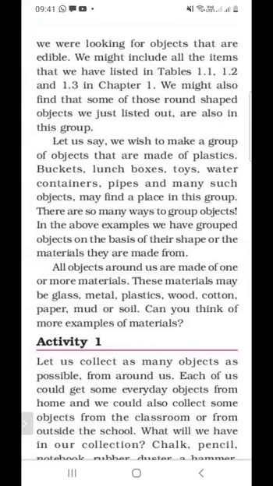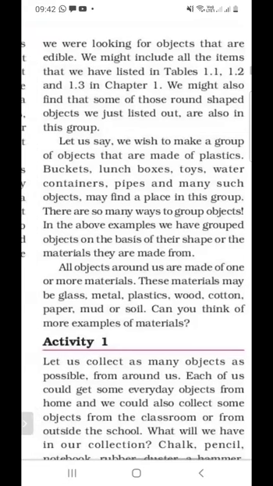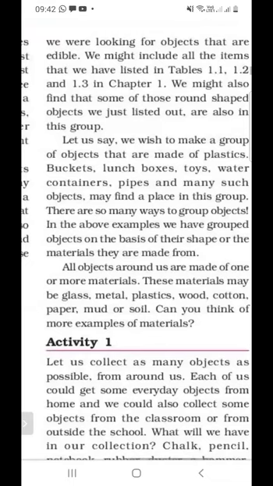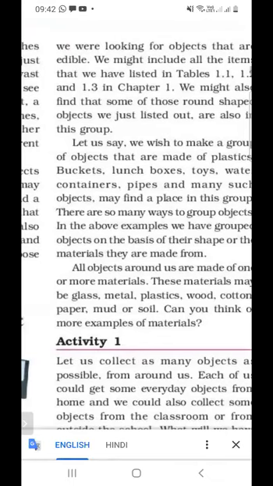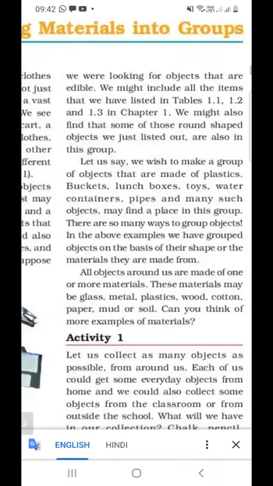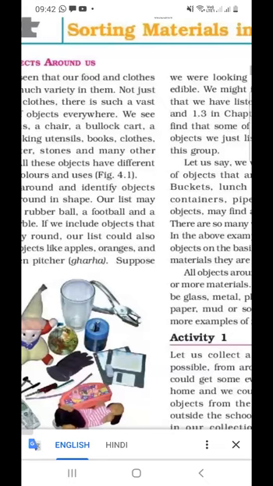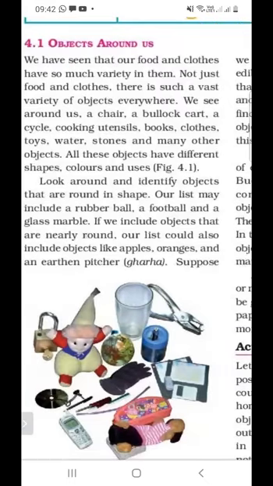So objects around us are made up of one or more materials. So you have to collect these types of materials. So again, I am repeating, we use different varieties of food and clothes in a day. So there is so much variety of food and clothes available around us.